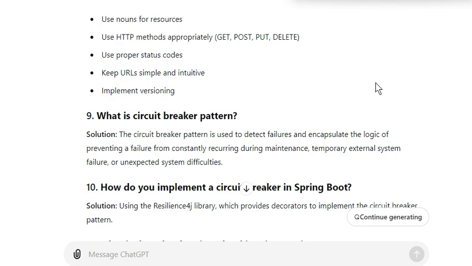After a timeout, for example 30 seconds, the circuit breaker enters the half-open state. The order service sends a few test requests to the payment service. If the test requests succeed, the circuit breaker resets to the closed state and normal operation resumes. If they fail, the circuit breaker goes back to the open state and the cycle repeats. So this is how circuit breaker works.